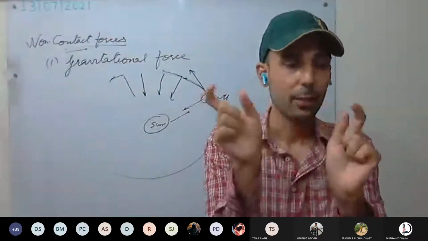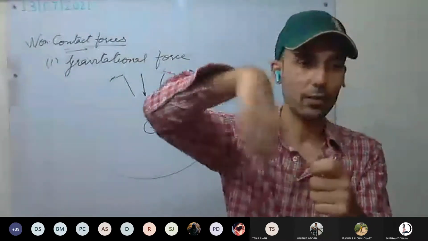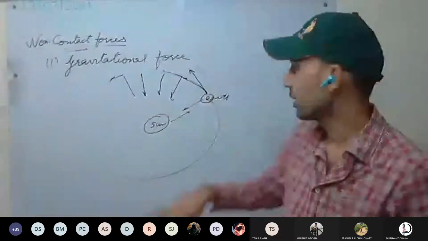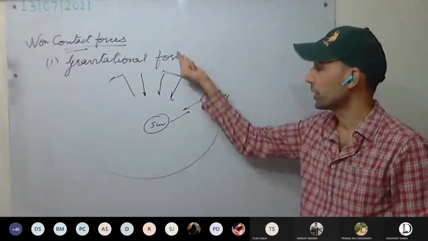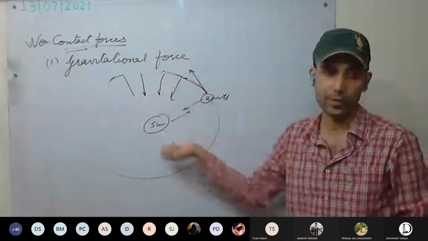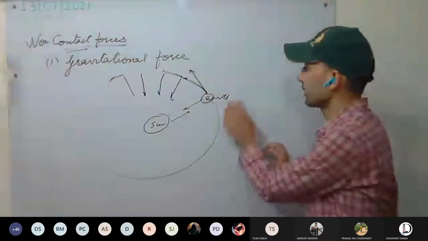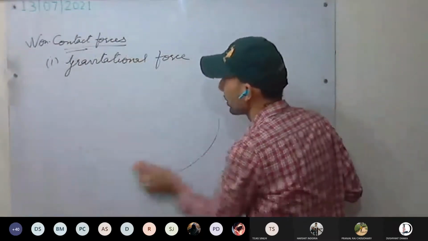They will attract, but if you start rotating it, the other magnet moves around the stationary one, because the force has been countered. Understood now? It wants to go in a straight direction, but because of the gravitational force it is revolving around. You will study this in circular motion.